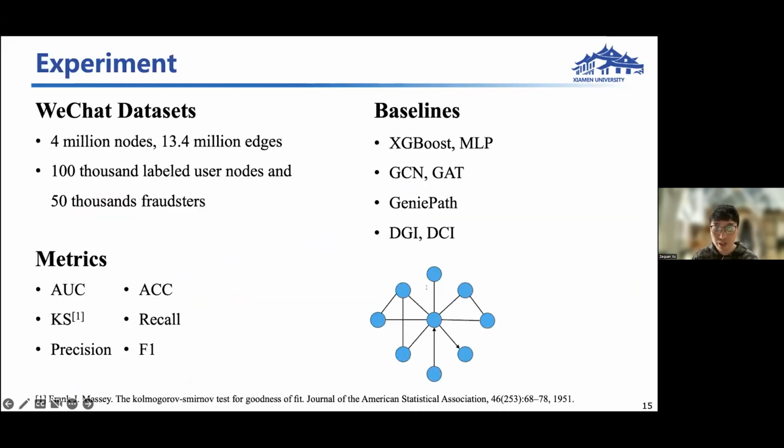And in this section, we give a demonstration of the experiment setting and results. We extract data from WeChat and construct a user interaction graph. The graph contains nearly 4 million user nodes and 13.4 million edges. Among them, about 100,000 user nodes are labeled, and half of them are labeled fraudsters. We compare our proposed method with various baselines and use several metrics to fully evaluate the performance of each method.